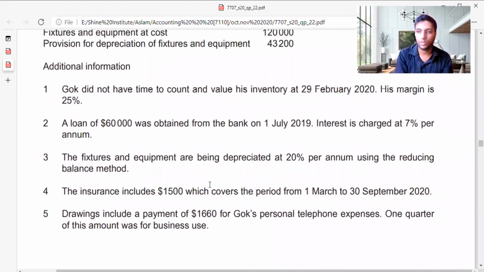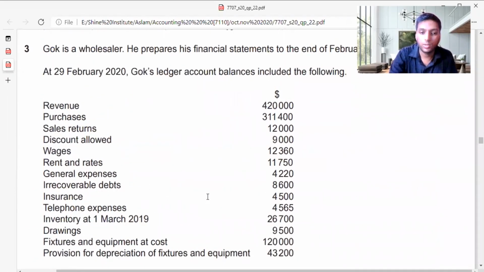So he has taken drawings, and in that 1,660 is his telephone expense, and one quarter of that amount he has used for business use. Actually, you need to understand one thing. This 1,660 he has taken as drawings, but one quarter has been used for telephone expense, which means drawings will not come under the income statement, except drawings on goods.